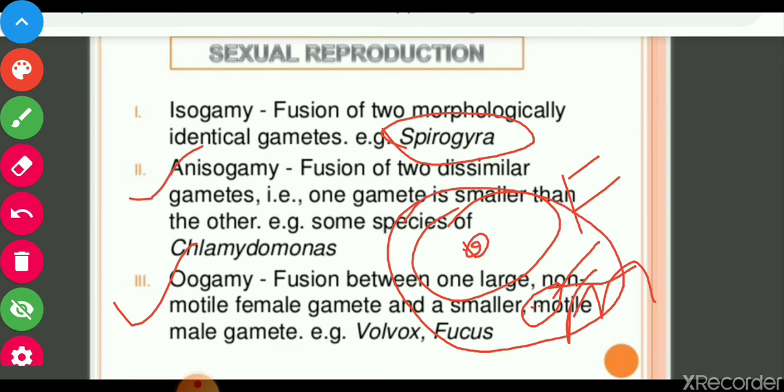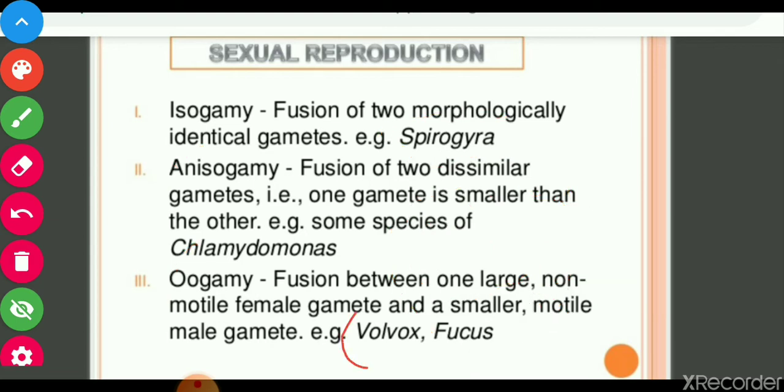This is called oogamy. The female gamete is non-motile and the male gamete is motile. This type of fusion is found in Volvox and Fucus, two species of algae.